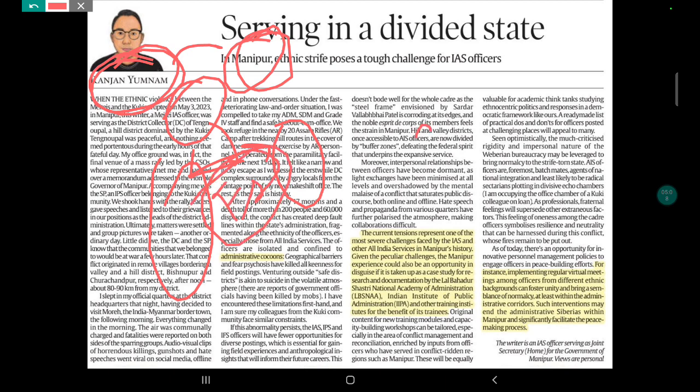Apart from that, there are two important things that you need to know from this article. The first is about this aspect.